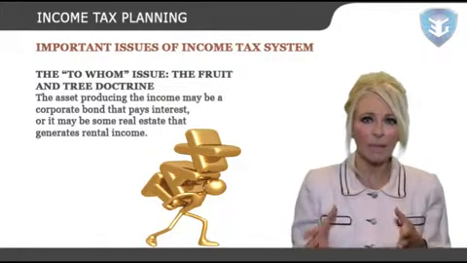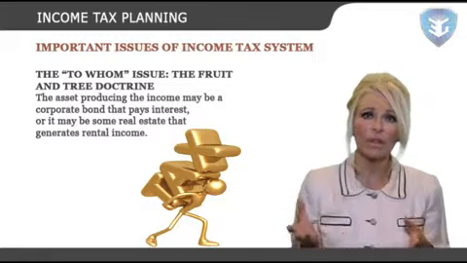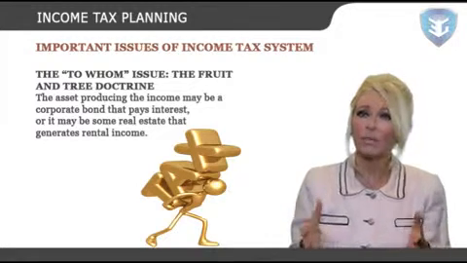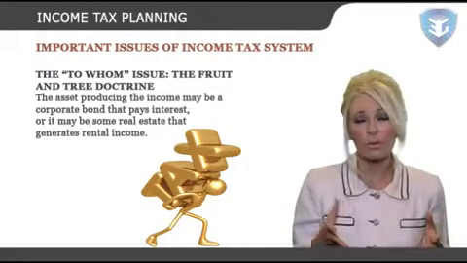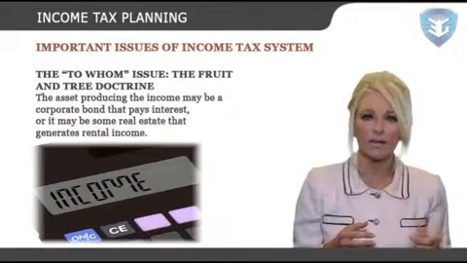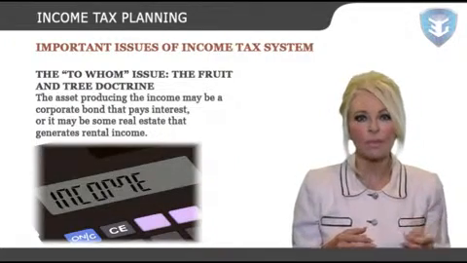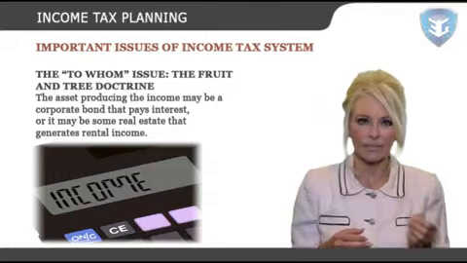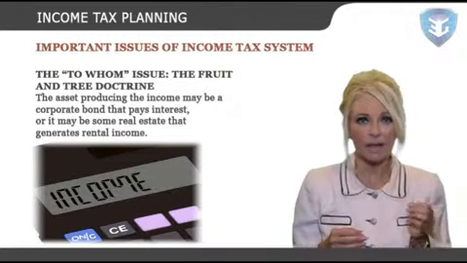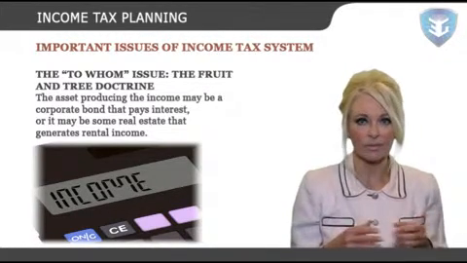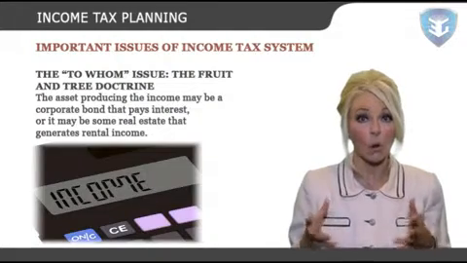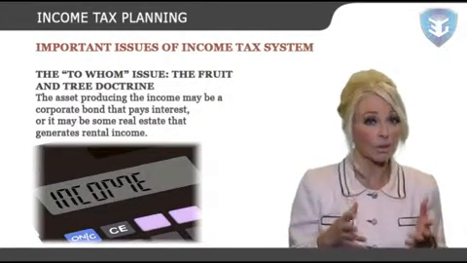The asset may be an individual whose knowledge or expertise generates income from sales or services. In any event, an important tax principle that applies is this: income is taxable to the person who earns it, or to the person who owns the asset that produces the income.